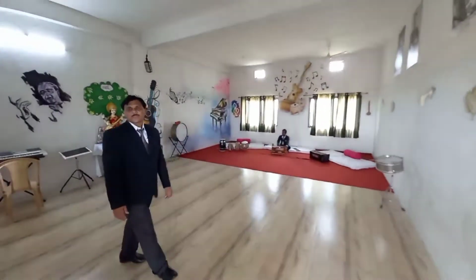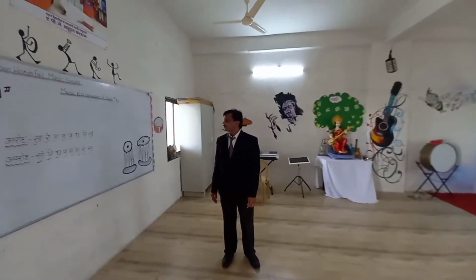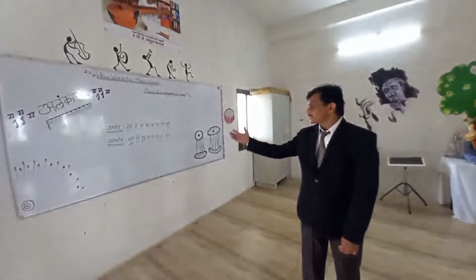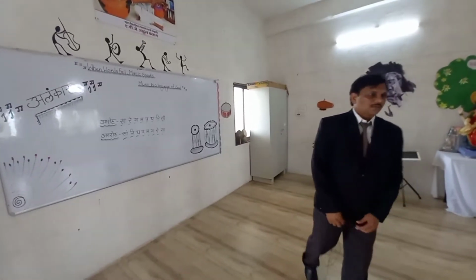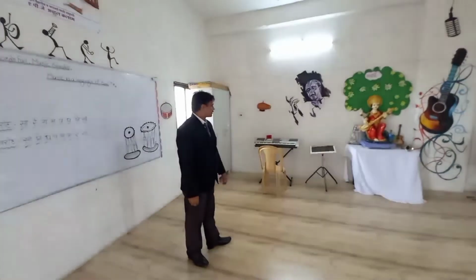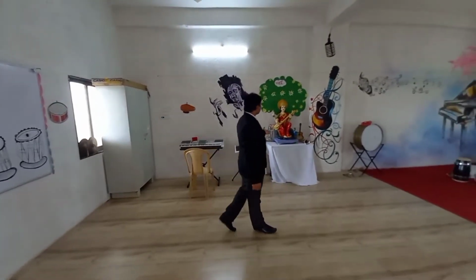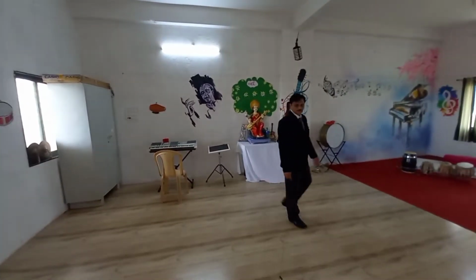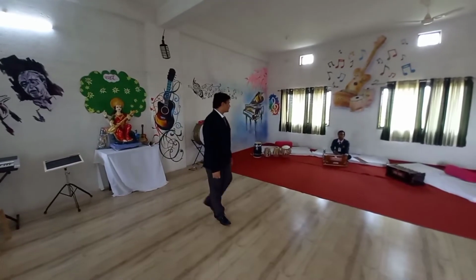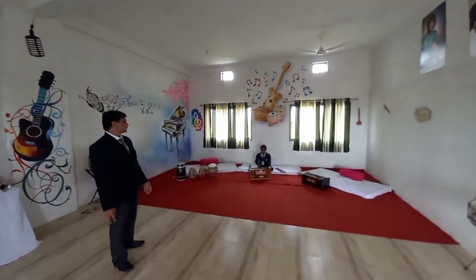This is what we have, the music room. The board is displayed with some Aroha, Sa Re Ga Ma Pa Dha Ni Sa and Avaroha. And here we have musical instruments, octopad, violin, and of course we worship over here. Here is a music teacher, Mr. Avinash Todsam. I request Avinash Todsam to represent the musical notes.